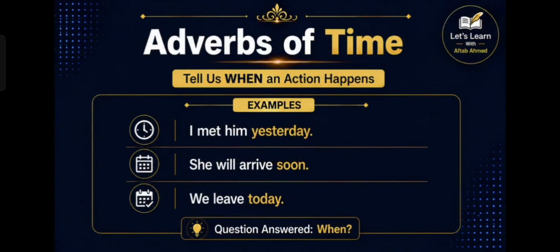The next type is adverbs of time. These adverbs tell us when an action happens, and they answer the question when. For example, I met him yesterday. She will arrive soon. We leave today. The highlighted words tell us the time of the action. Therefore, adverbs of time help us place actions in the past, present, or future.